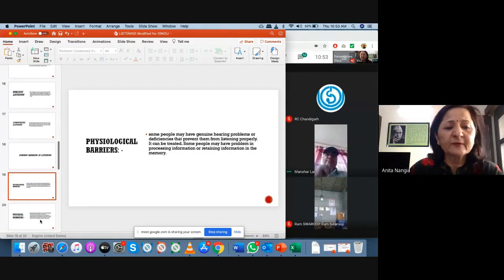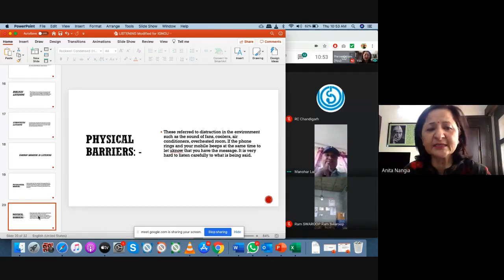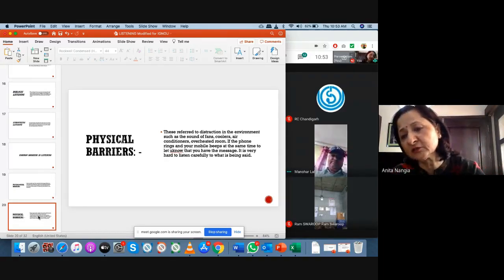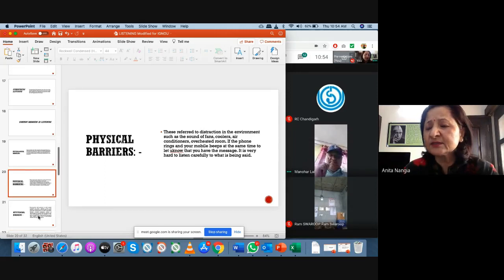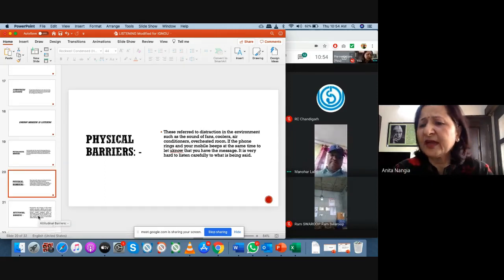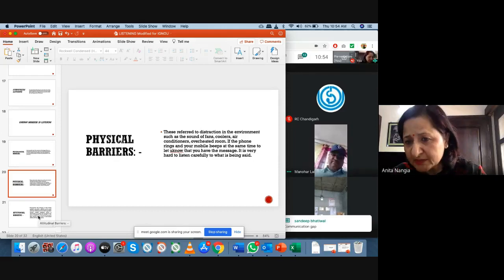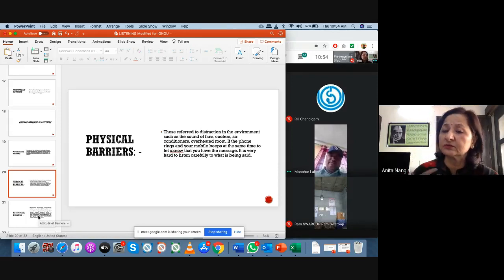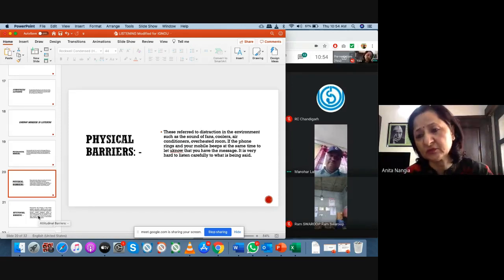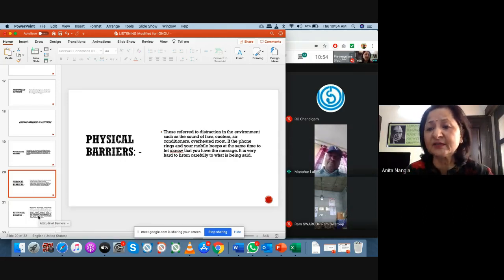Then next is physical barrier. जो अभी किसी ने जवाब दिया है मुझे, physical barriers, that is like unwanted sounds in the room or some overheated room, some air conditioning, ज़्यादा ठंड है, ज़्यादा गर्मी है, then you are not able to listen properly. These are physical barriers. Or some unwanted noise around the room. Fan चल रहे हैं, you are not able to listen. Communication gap is there. Sandeep ने लिखा है communication gap. I am not able to reach you. कहीं communication gap है. I am not able to understand whether you are following me or not. तो इसको communication gap कहते हैं. जब मुझे reason ही नहीं पता, I am speaking, but that is there.